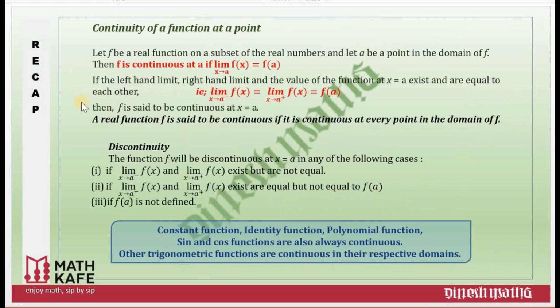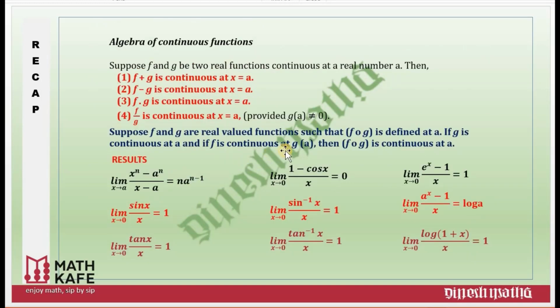So we have proved. These are some of the most useful results from this section. You have to remember this. These are some standard results that will be useful.